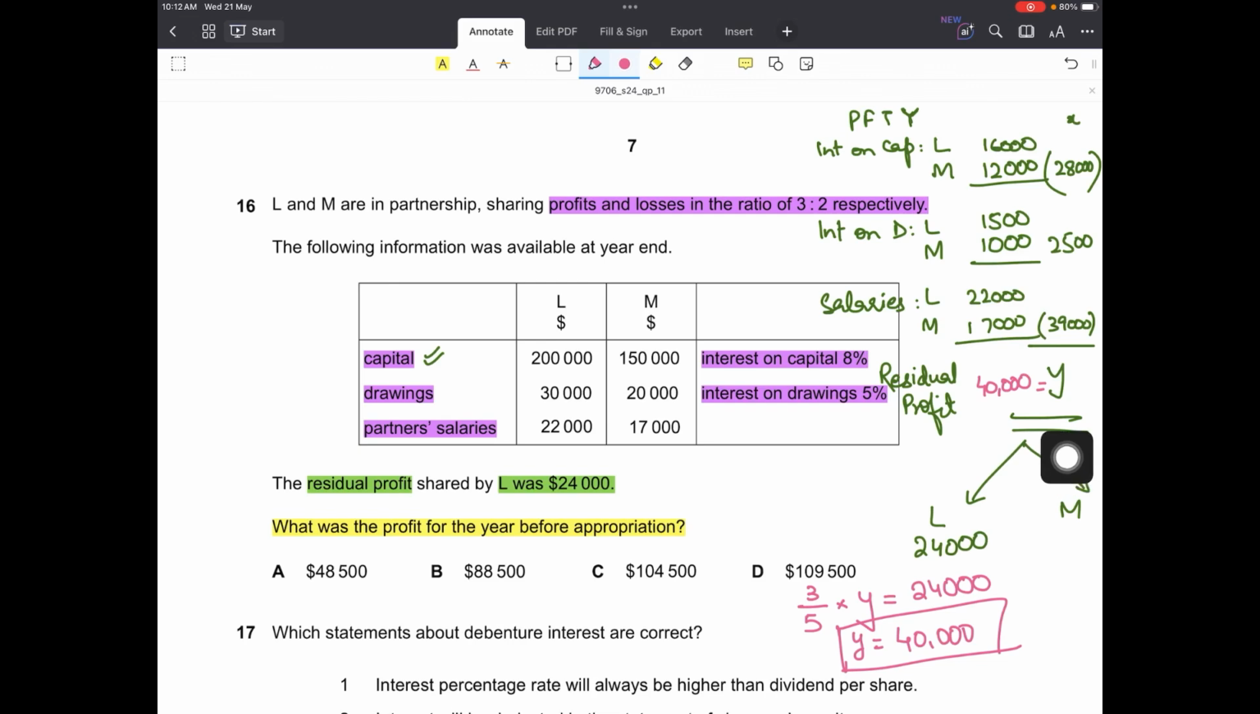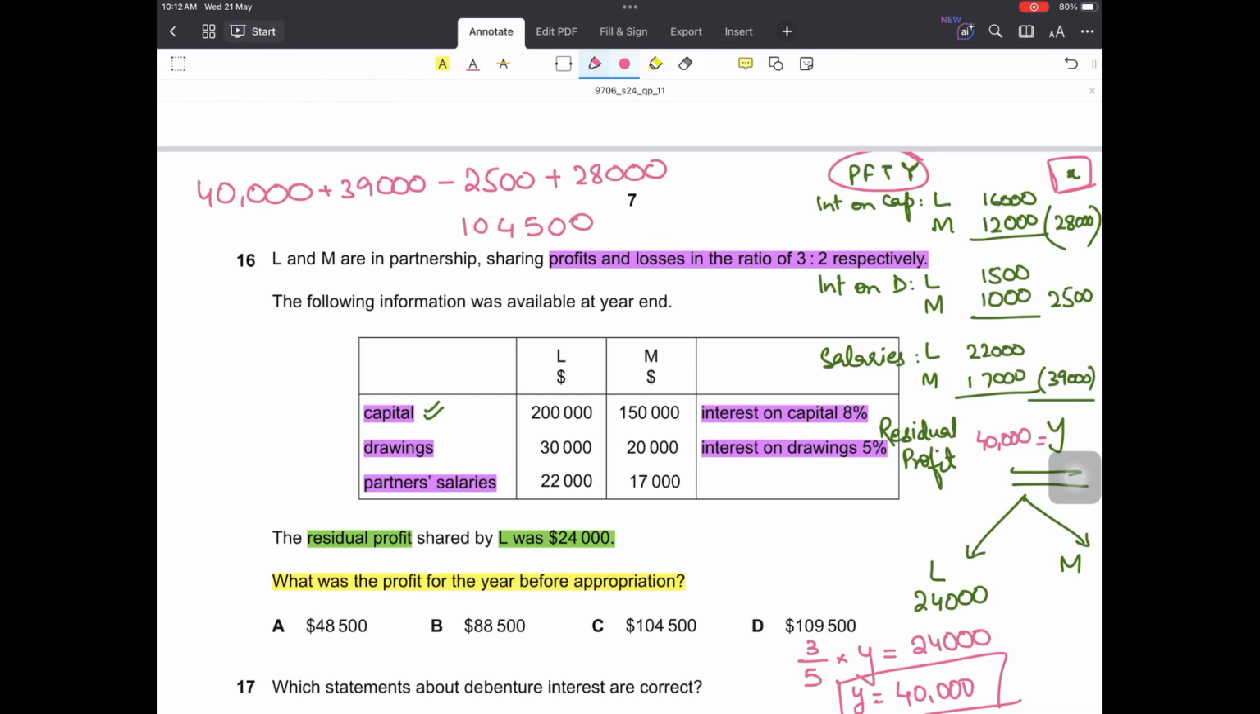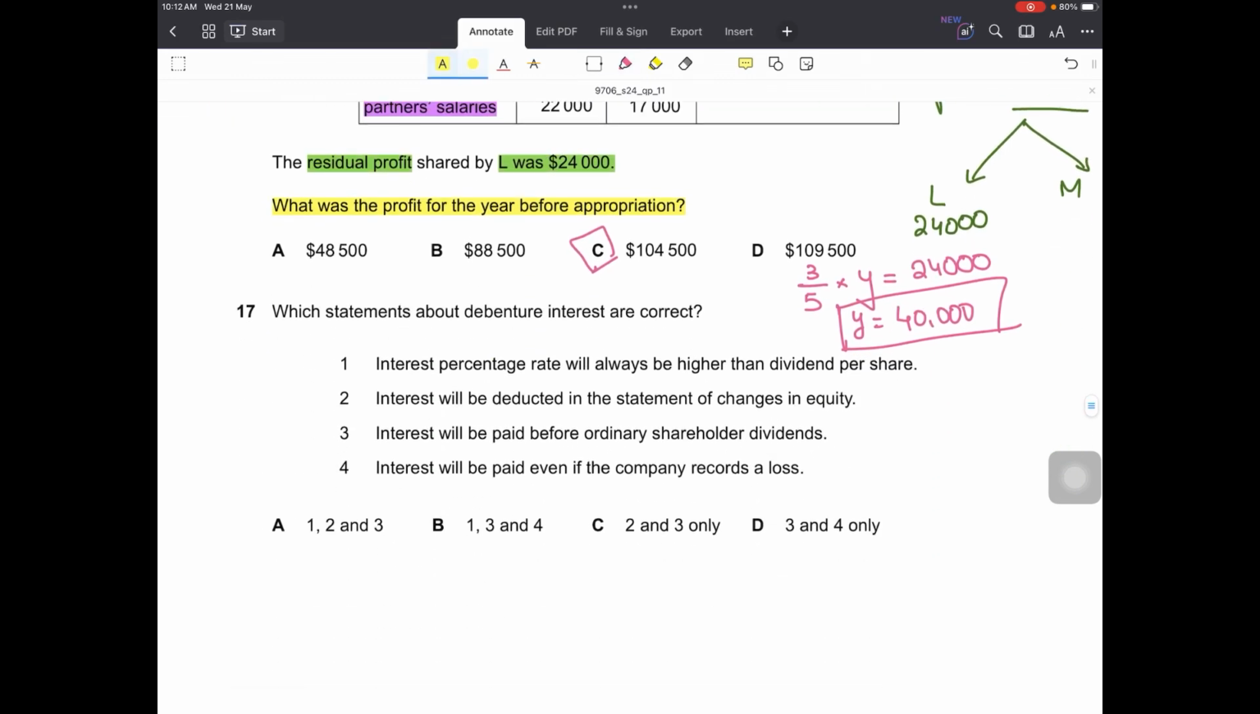But this is not what we were supposed to find out, right? This is not the answer. We have to find out profit for the year, which is X. So how do we do that? Now we have to work backwards. 40,000, this was subtracted, now it will be added, plus 39,000 minus 2,500, that is interest on drawings, and plus 28,000 will give me profit for the year, which will be 104,500. That is option C.